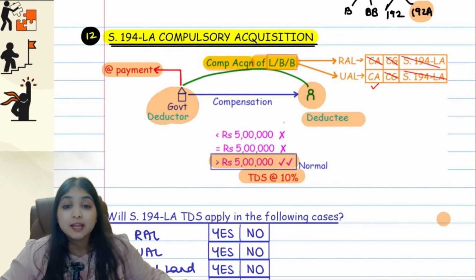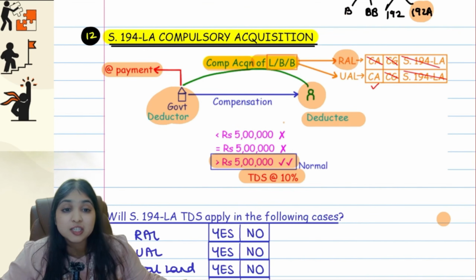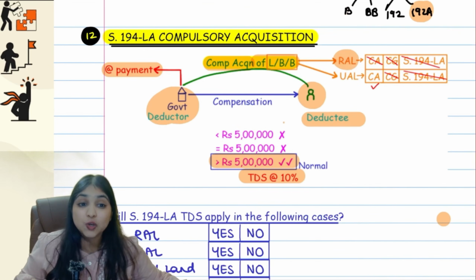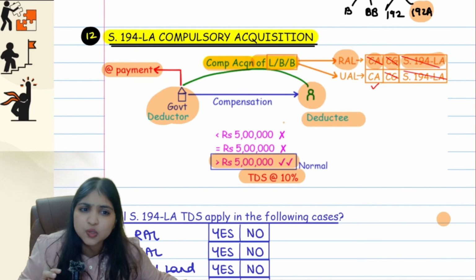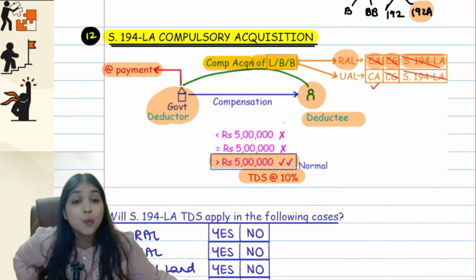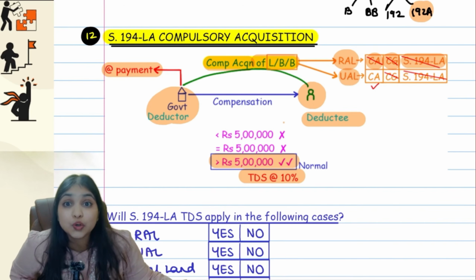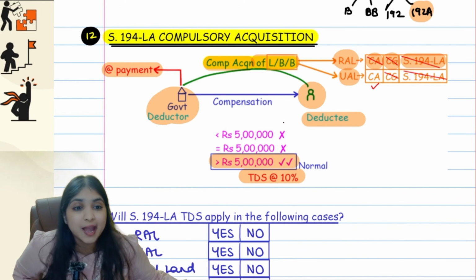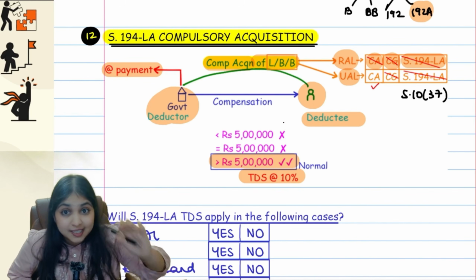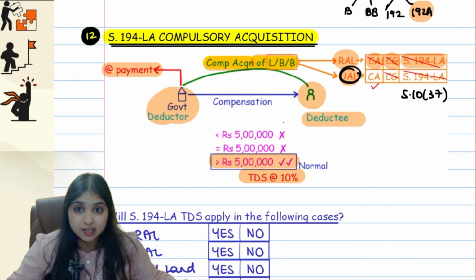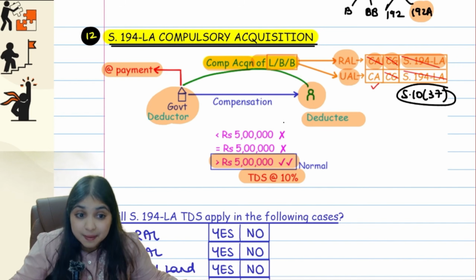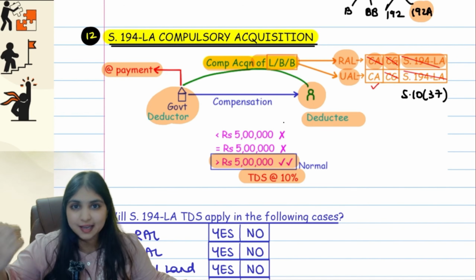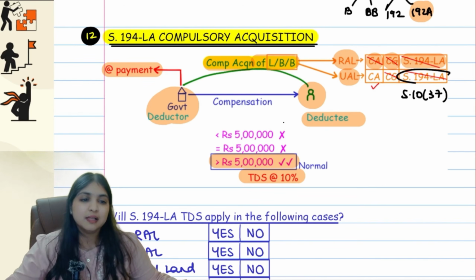Now listen. If the asset being compulsorily acquired happens to be rural agriculture land, here we know, guys, it is not a capital asset, hence no capital gains, hence no TDS. This we already know. But however, if it is urban agriculture land, guys, do you remember compulsory acquisition of urban agricultural land is going to be exempt under section 10(37)? Do you remember? See, urban agricultural land, it is a capital asset. But if urban agricultural land is being compulsorily acquired, then in that case, the capital gains will be exempt under 10(37). So because capital gains are exempt, because income is not taxable, there will be no TDS.